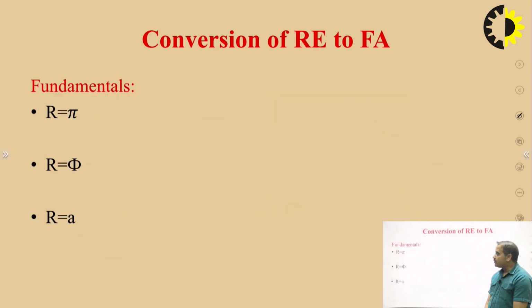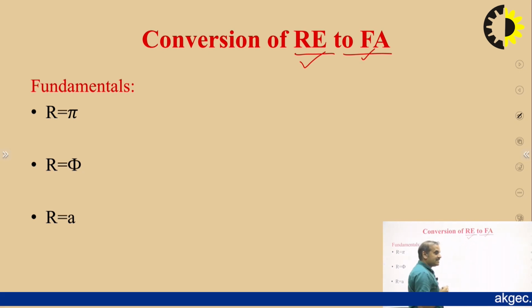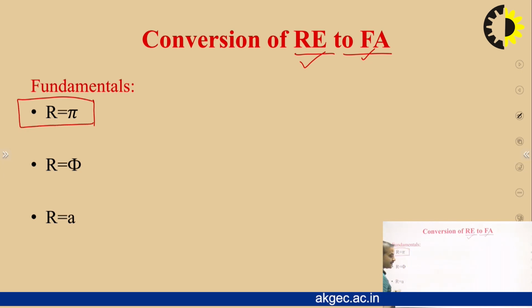Now we are going to convert a given regular expression into a finite automata. Before converting the regular expression into finite automata, first we want to discuss the fundamentals which are used to convert the given regular expression into finite automata. The first fundamental is r equal to phi. This r equal to phi is called the null expression, and how is the null expression represented in the form of a diagram?